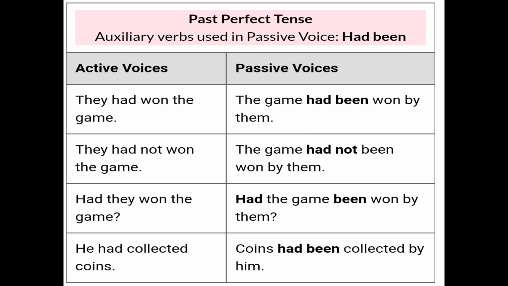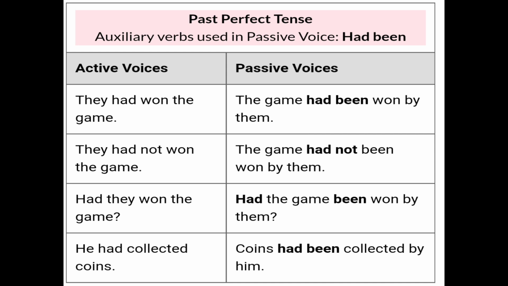Now the next one is past perfect tense. In past perfect tense we use had, had plus verb, third form. But when we change it into passive voice, we use had been also. So it will become had been plus verb, third form. As you can see, the sentence given in the active voice is they had won the game.